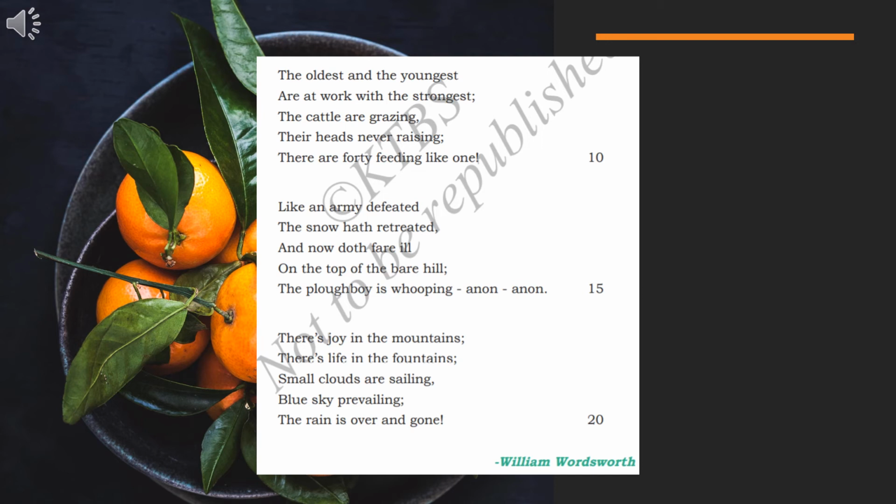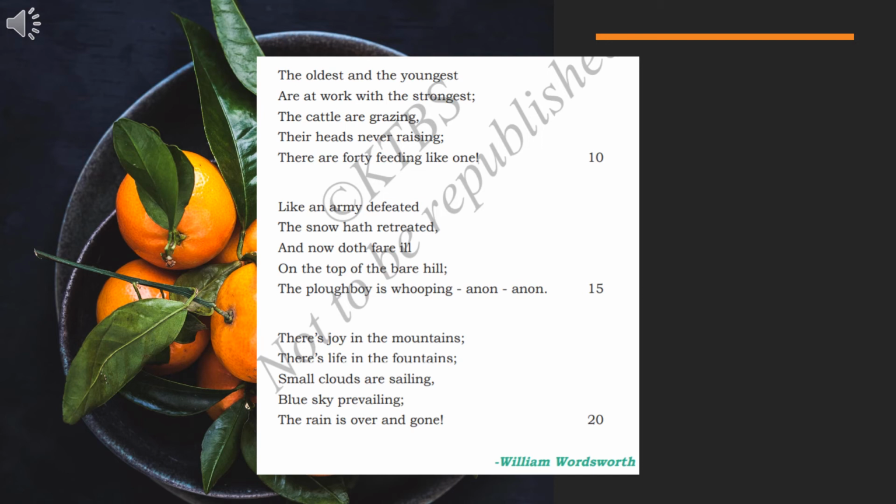Little clouds are floating about under the blue sky. So you can see the sky is truly clear. It is very clear, though you can see the small clouds which are floating in the sky. You can see the poet is describing nature in the month of spring. Small clouds are sailing, blue sky is prevailing.